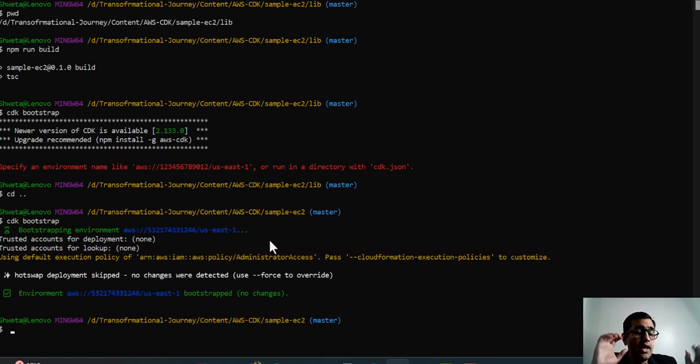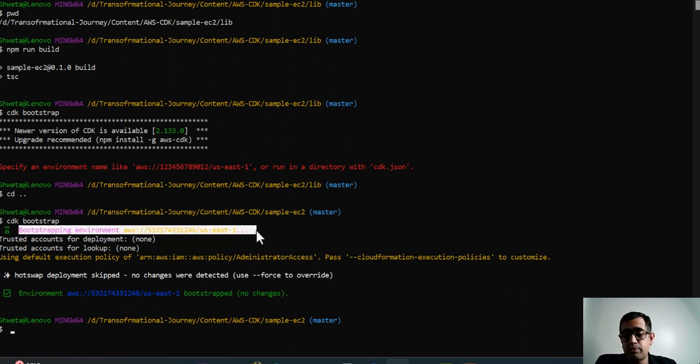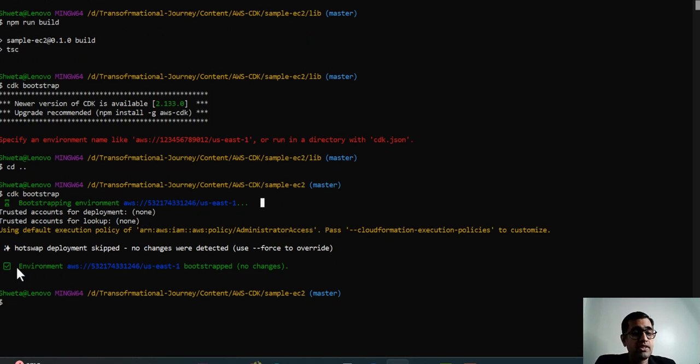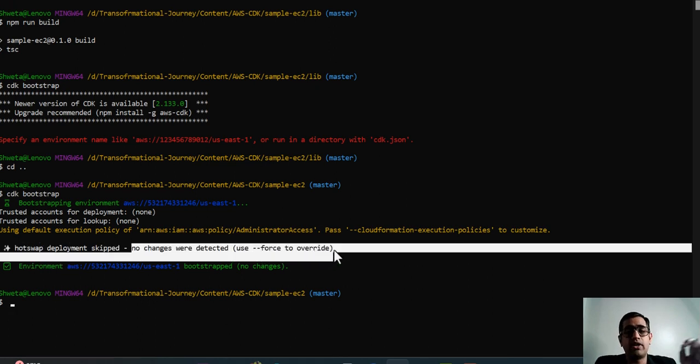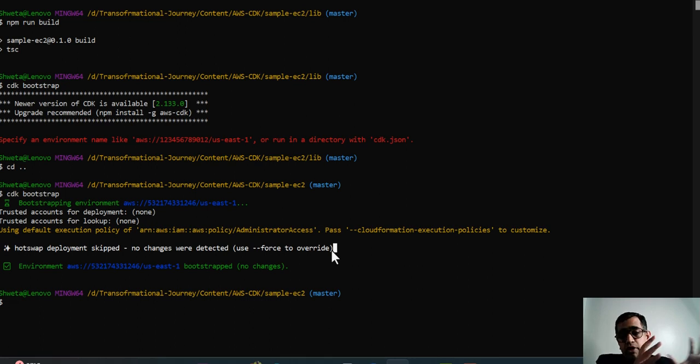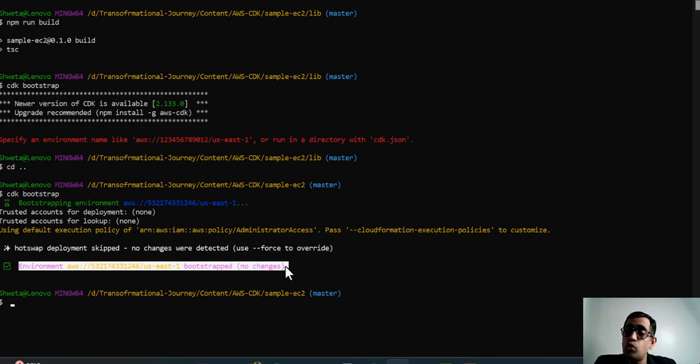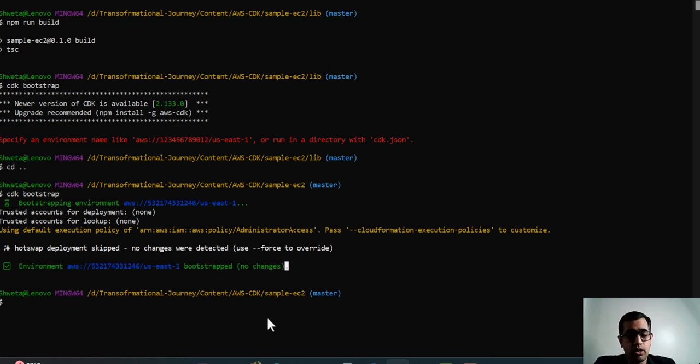Alright guys, let's come back and see that it is trying to bootstrap the environment. It shows that it is trying to bootstrap the particular environment that we had provided, and once it is done, it says no changes were detected, use force to override. If you have made some changes and it still says that no changes are detected, you can still use the --force parameter, and then it will override the existing CloudFormation template. Alright. So now it says there are no changes, however the environment that we were talking about has been bootstrapped.